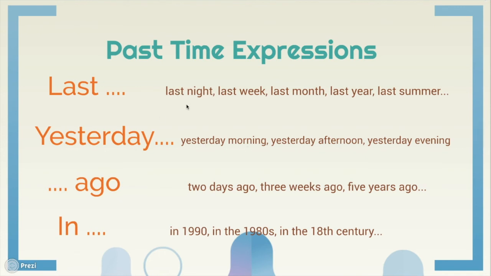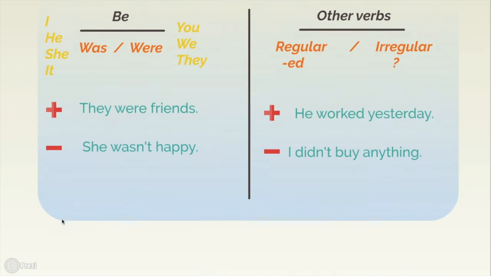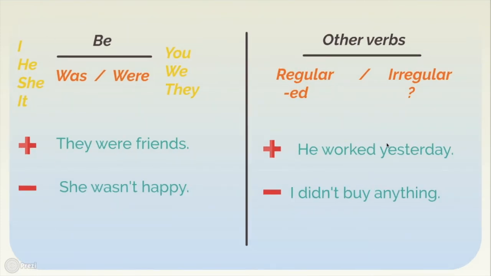It's not correct. We also have ago, 2 days ago, 3 weeks ago, 5 years ago, and we have more specific ones: in 1990, in the 1980s, all the decade of the 1980s, in the 18th century. So this is a little bit more specific when talking about the past. So here's the summary. We have verb be, was and were, and we have all other verbs that can be regular or can be irregular.